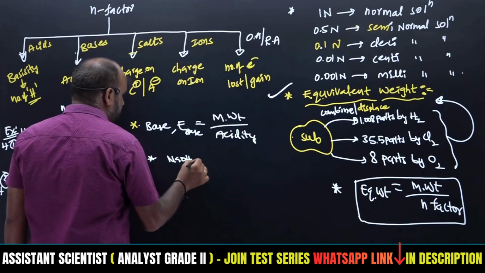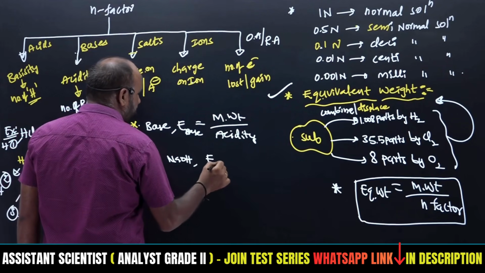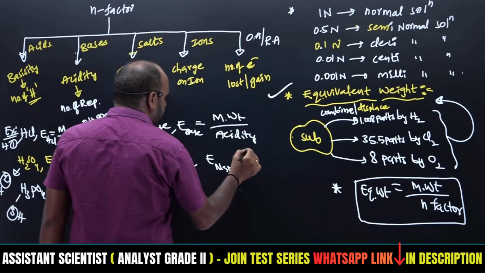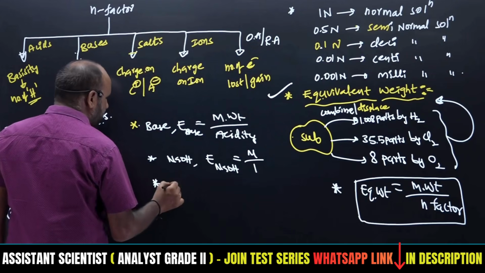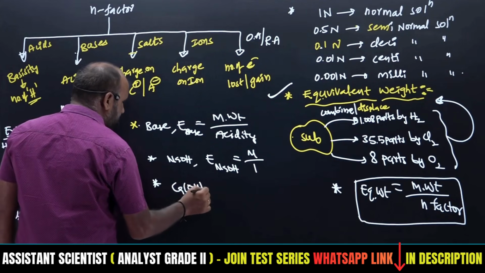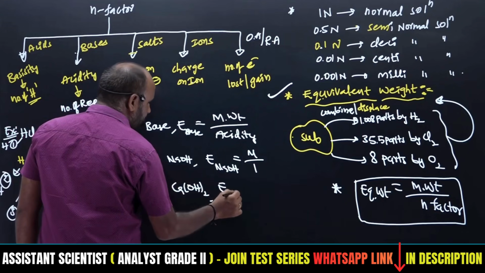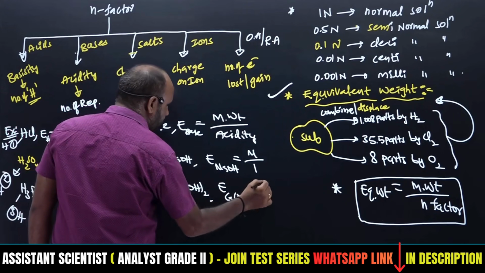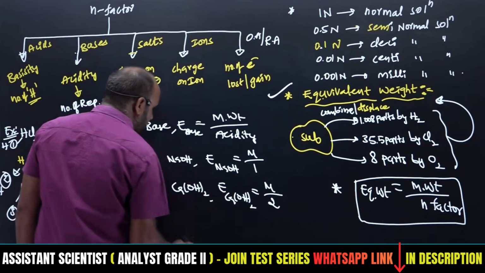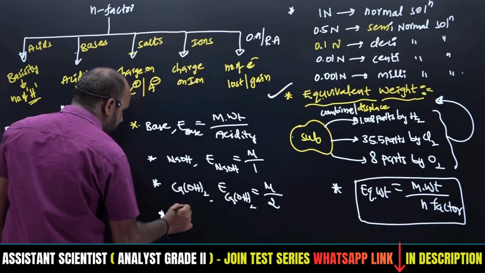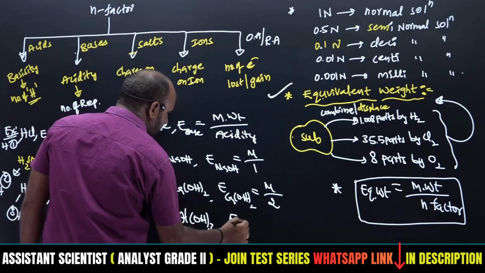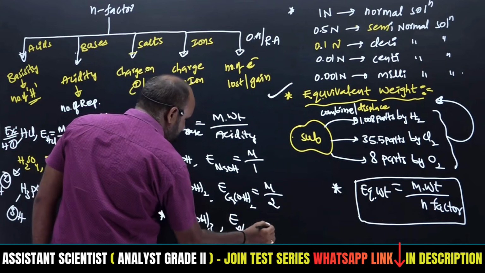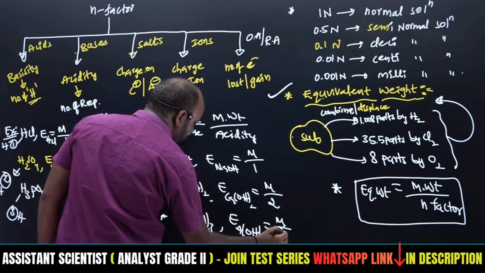NaOH. The equivalent weight of NaOH is equal to what? Molecular weight divided by 1 only, because it can replace only 1. Calcium hydroxide, the equivalent weight is M by 2. Next, aluminium hydroxide, whose equivalent weight will be what? How many replaceable OH groups are there? 3. Therefore molecular weight by 3.